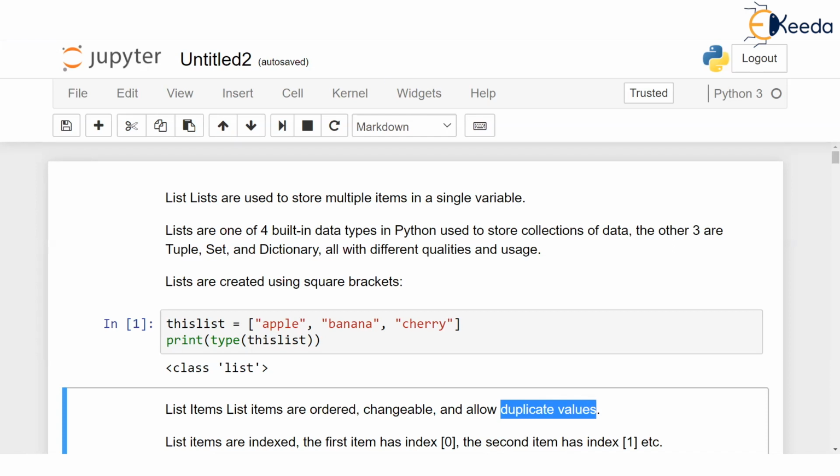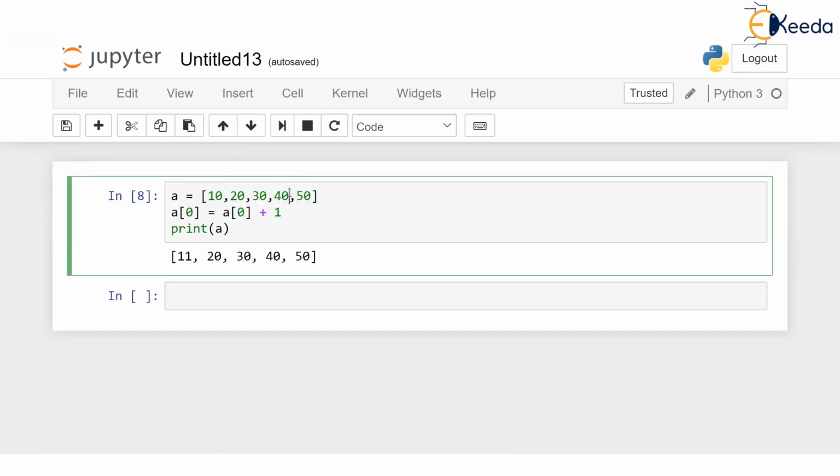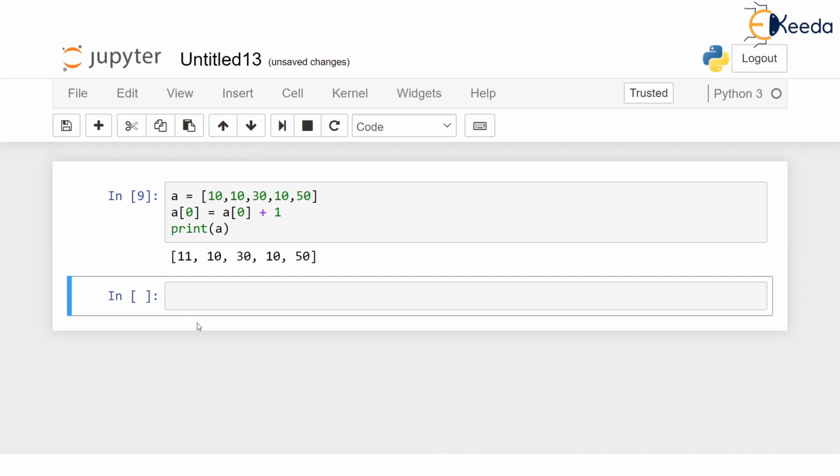So for instance, suppose I say that this list stores 10, 20, 30, 10, 50. List doesn't have any problem, obviously. Why will it have problem? So now you can store 10 any number of times, or a particular element any number of times. This is not going to have any kind of trouble, of course. You might be wondering that these things are quite obvious.